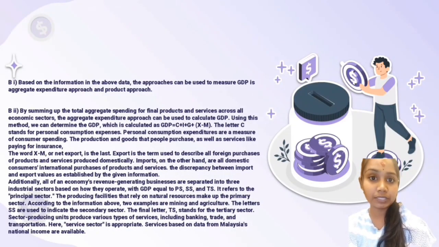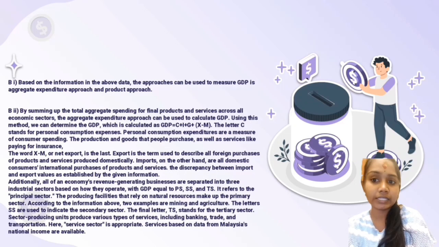Now I'm going to present question B1 and B2. B1: based on the information above, the approaches that can be used to measure GDP are the aggregate expenditure approach and the product approach. B2: by summing up the total aggregate spending for final products and services across all economic sectors, the aggregate expenditure approach can be used to calculate GDP.